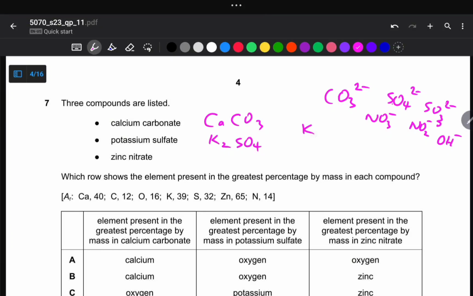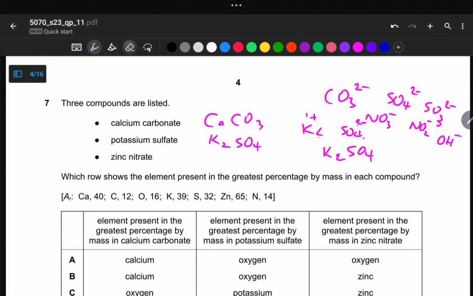So we've got potassium with this single charge, and then sulfate with this -2 charge. So here the 2 goes to this side, and then here the 1. So it's +1. So here the 1 goes to this charge. So this one becomes K2SO4. Right? Are we together, guys?